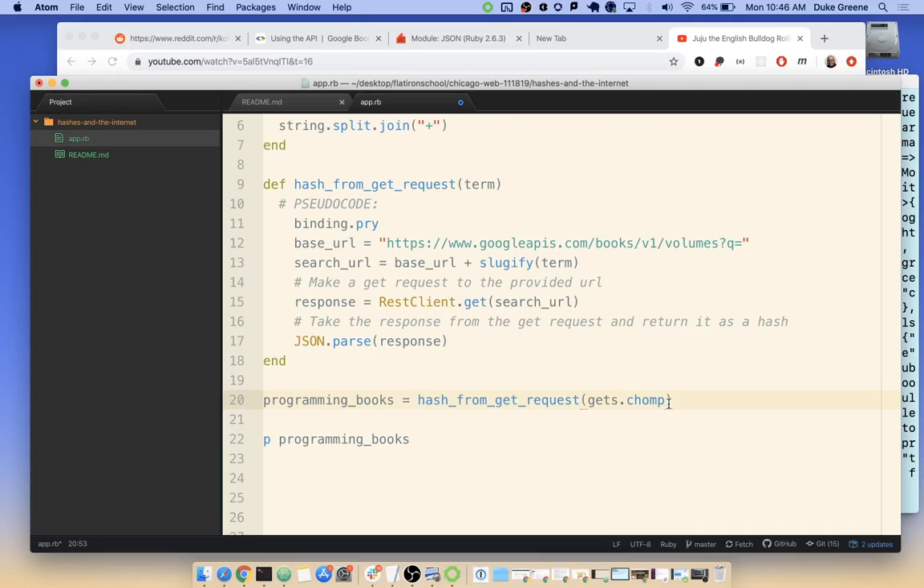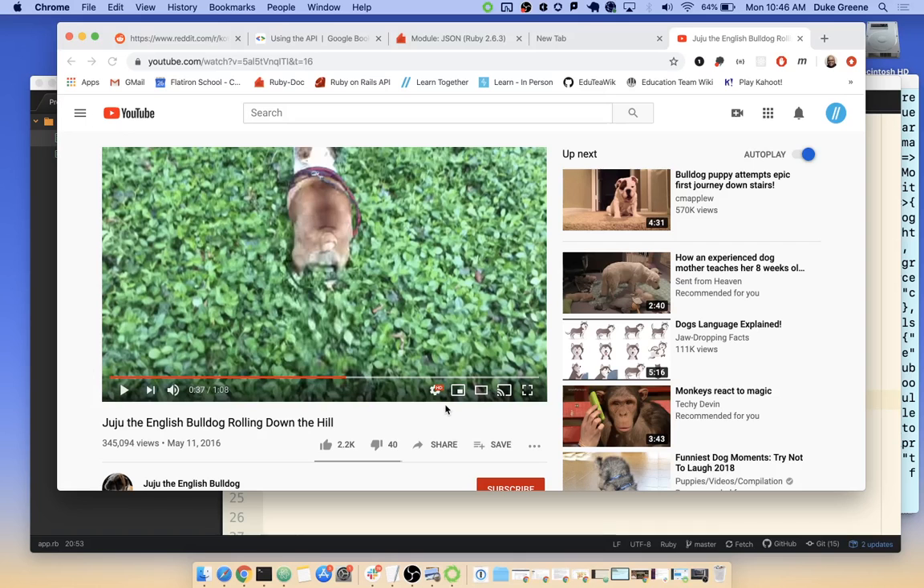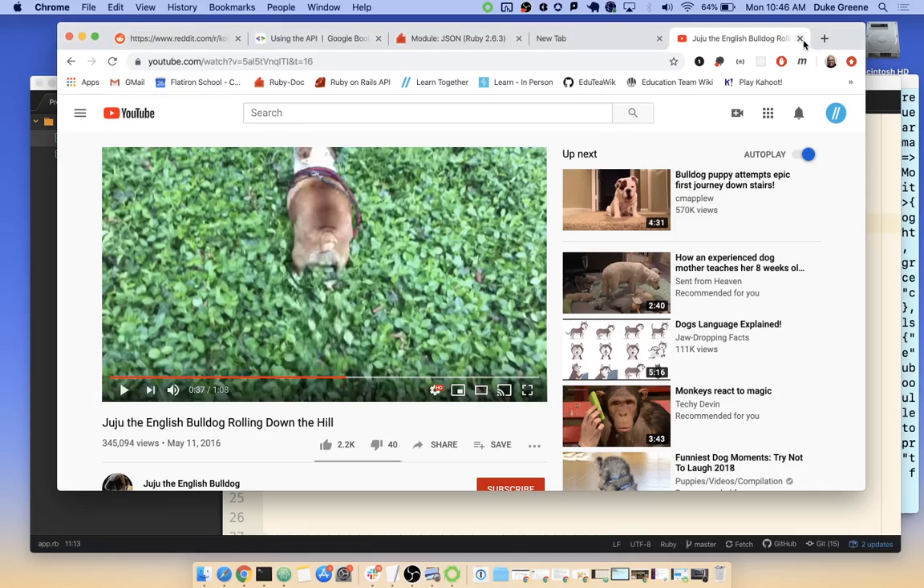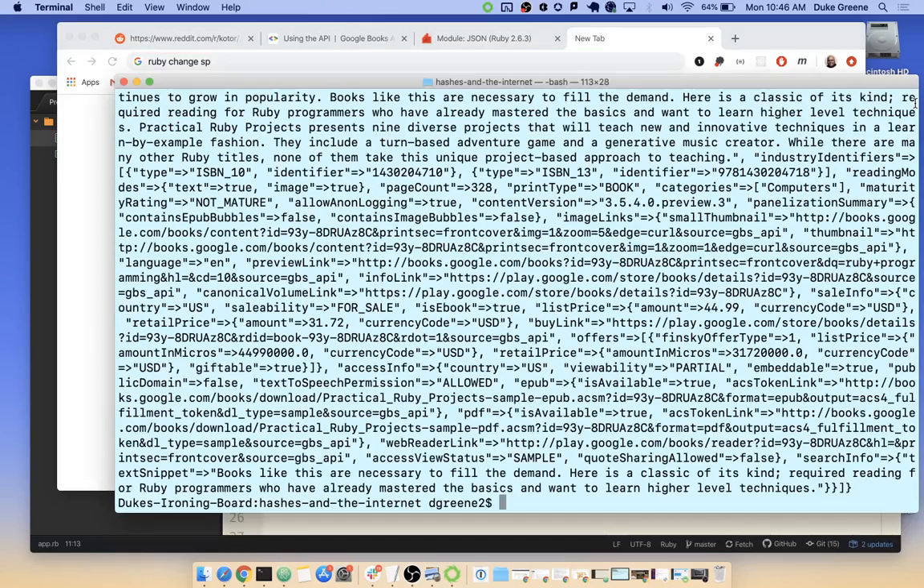And this is like going back to command line interface stuff. In additional practice, there are some command line interface labs. So if you want to get a catch up or a refresher on gets.chomp this afternoon or this evening, that's cool too. In any case, I want to run this. I'm going to get rid of this binding.pry because I want to just see what happens. All right, Bulldog. It's going to distract me if I don't get rid of it.